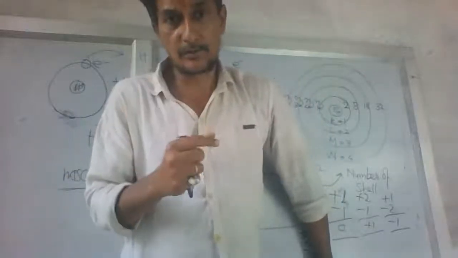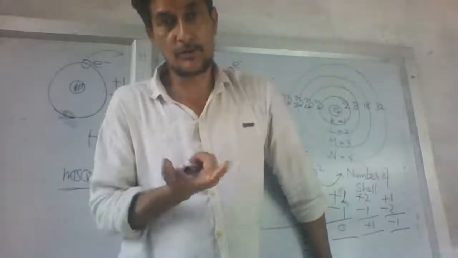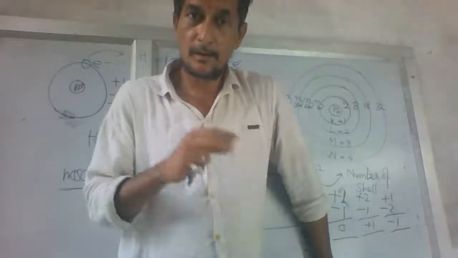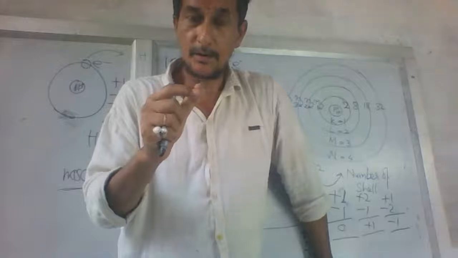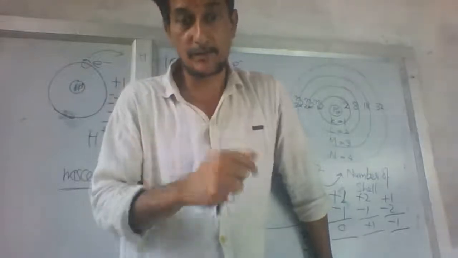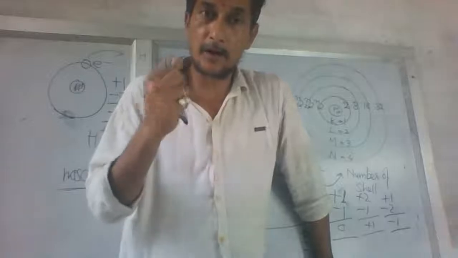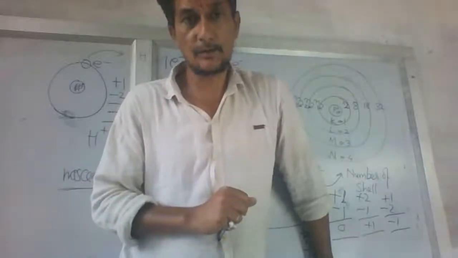What is oxidation and reduction? Combining with oxygen is called oxidation. Combining with hydrogen is called reduction. Combining with oxygen is called oxidation, and removing oxygen is called reduction. Combining with hydrogen is called reduction, and removing hydrogen is called oxidation.